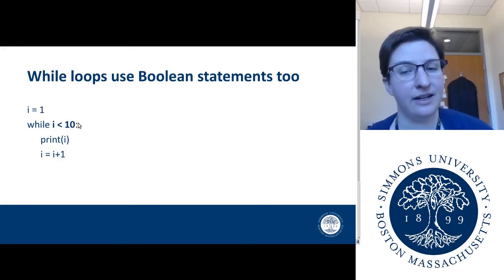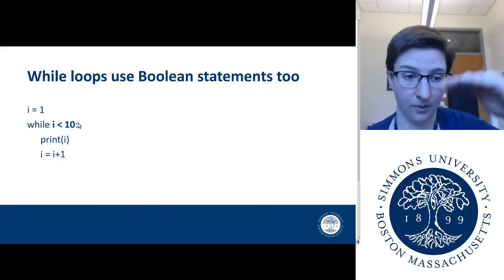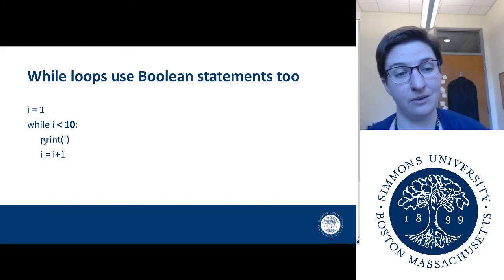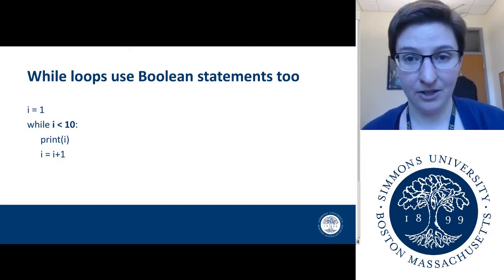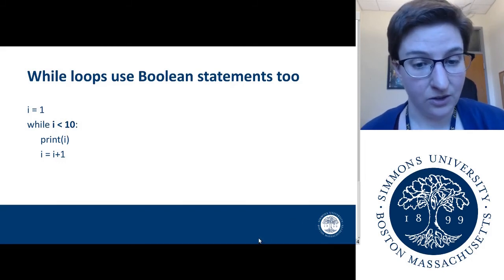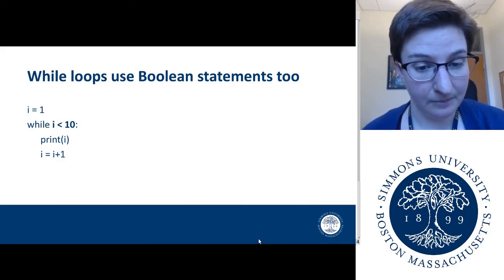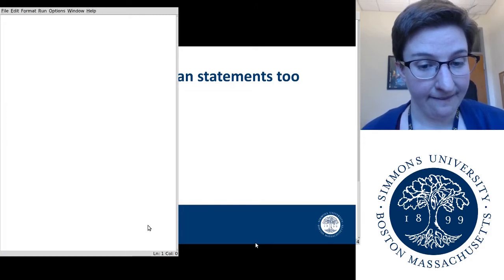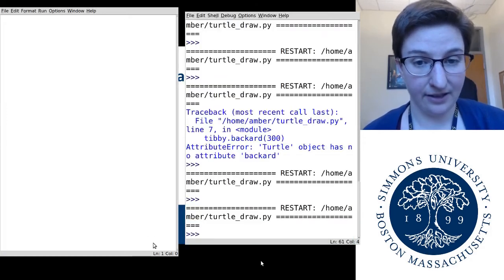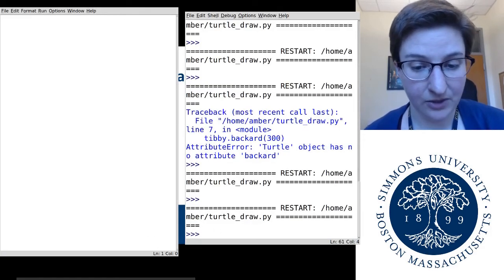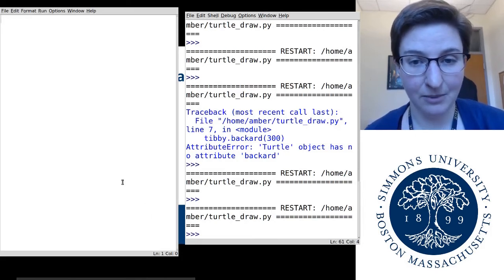So all that we're saying here is that as long as it's true that I is less than 10, we're going to go into the loop and do what the loop says, and then we're going to go back to the top of the loop, and we're going to check to see if this is still true, and then we're going to go around again. So this time I actually will type that code into Python for you, so you can see what that does. So while loops are sometimes a little bit less intuitive than if statements.